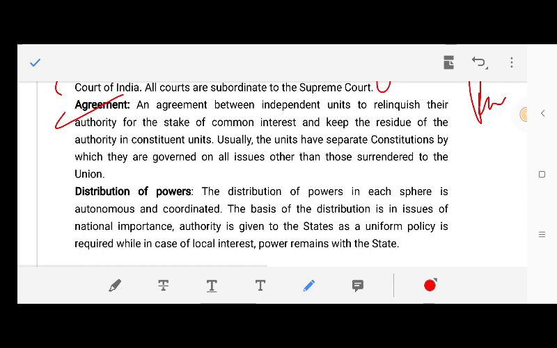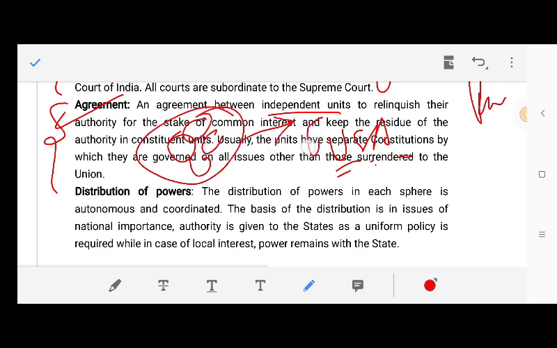An agreement between independent units to relinquish their authority for the sake of common interest and keep the residue of the authority in constituent units. I have explained this concept as well. For example, in case of USA, many states came together, made an agreement with the central government, and thereby they agreed to be part of the greater United States of America, similar to USSR also.